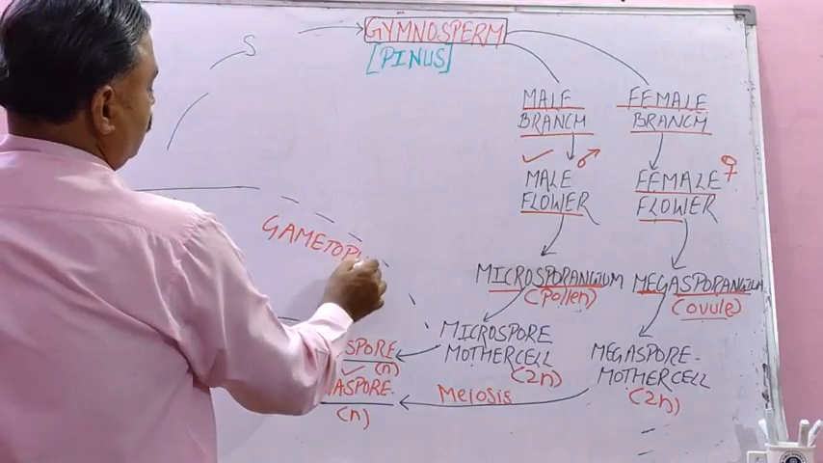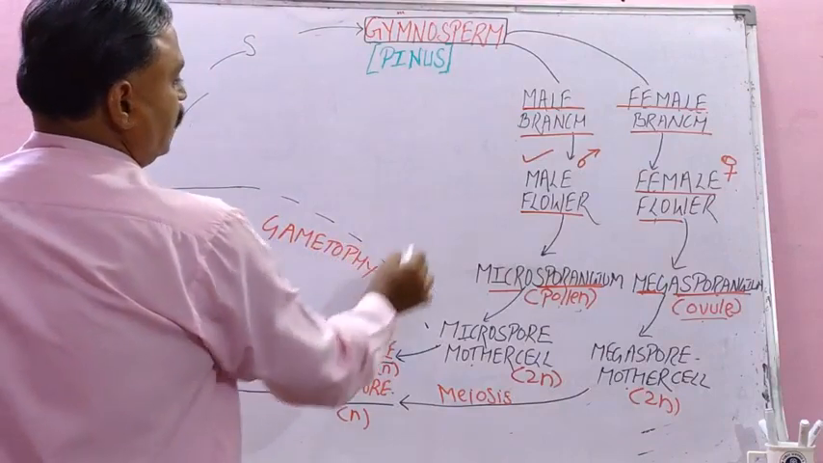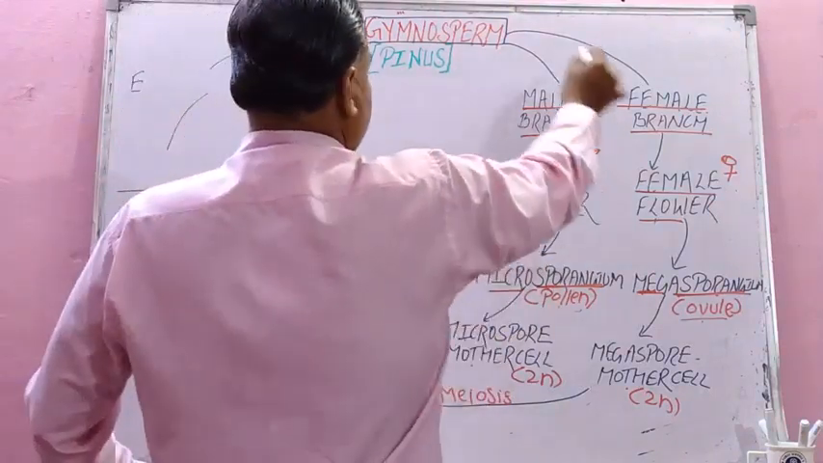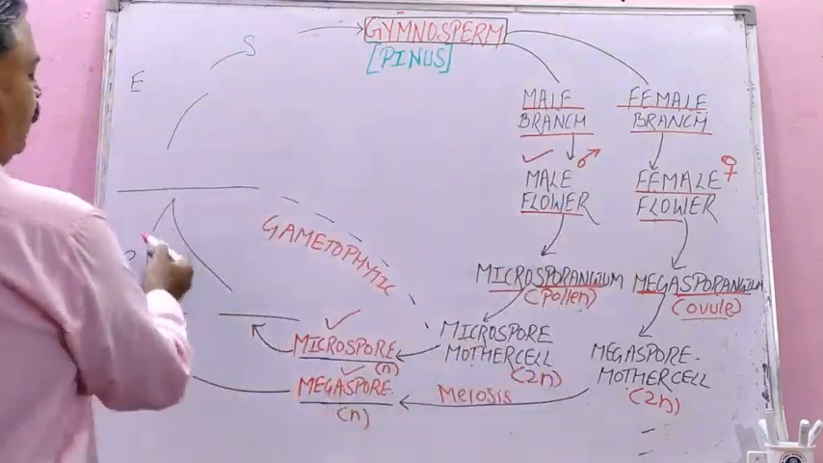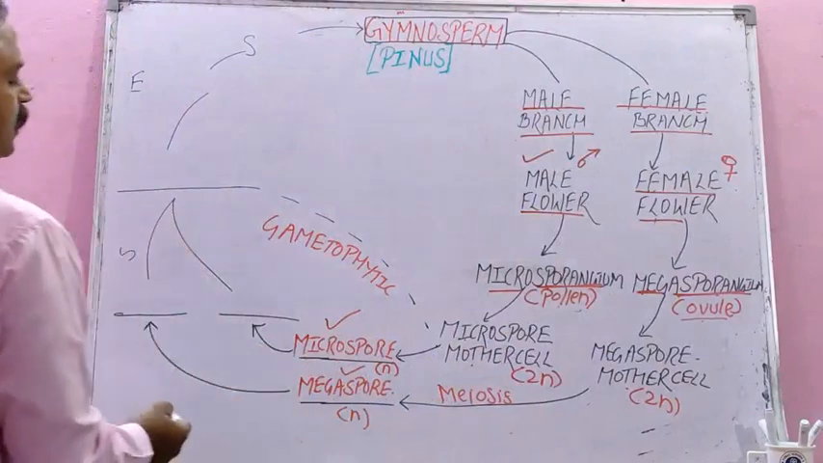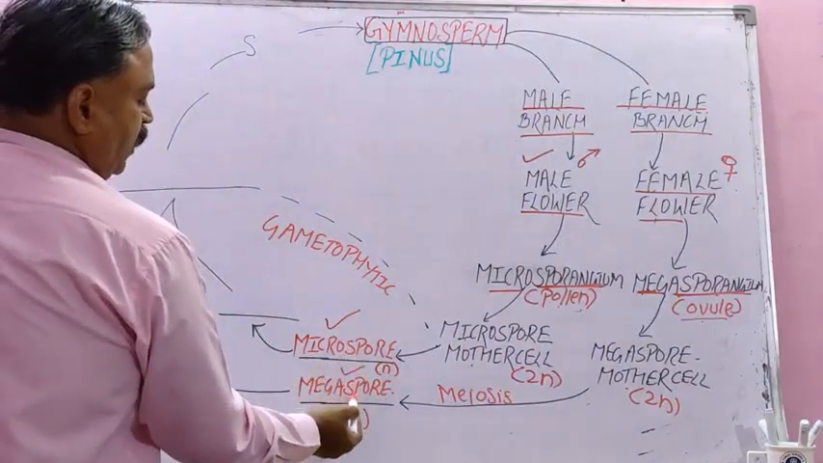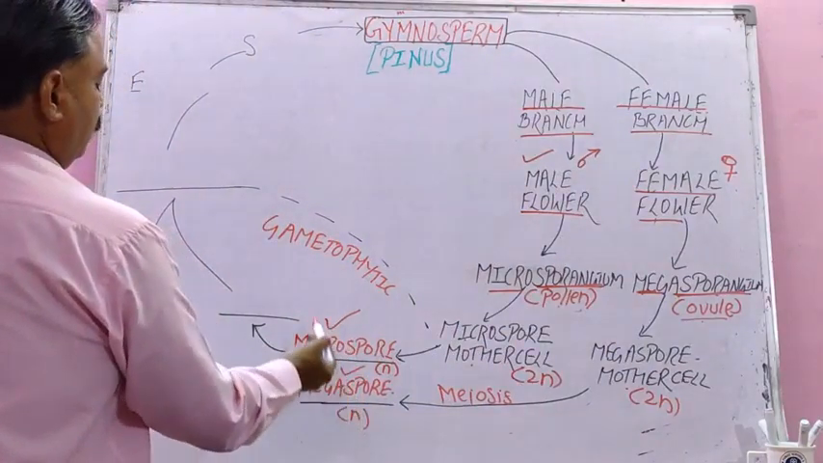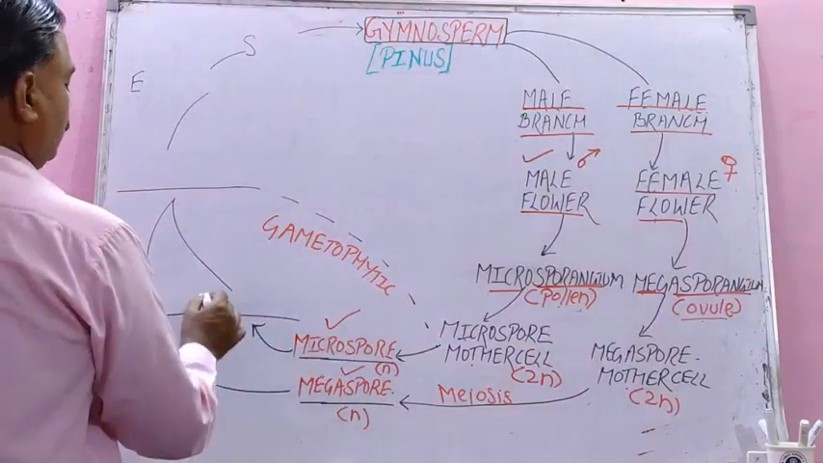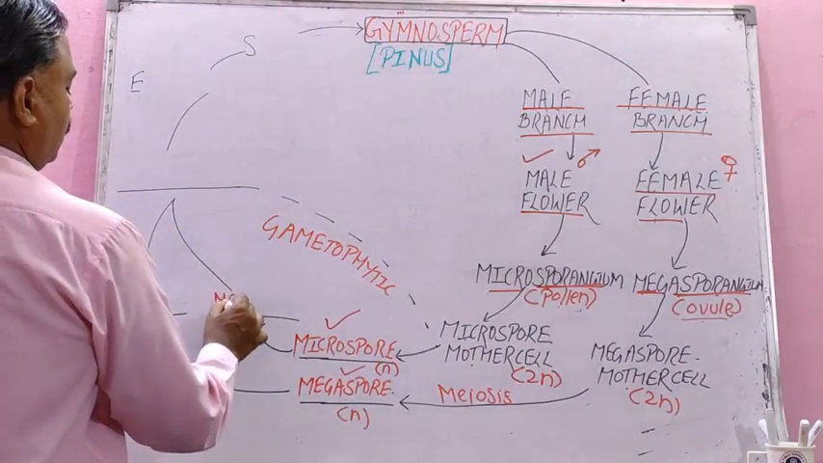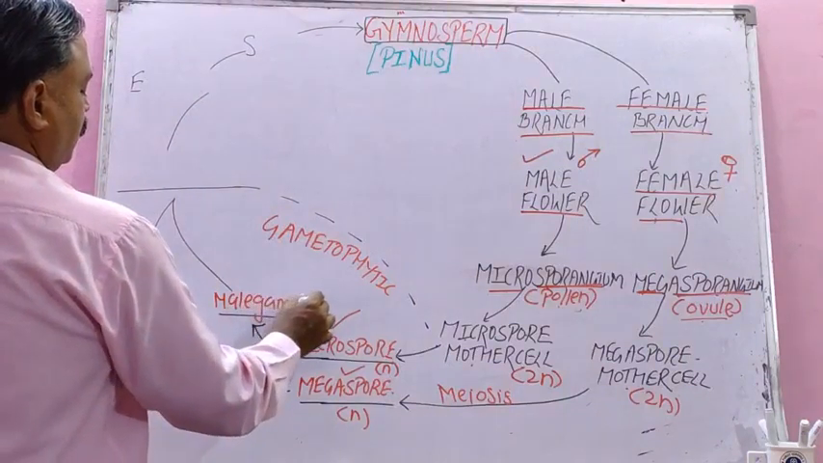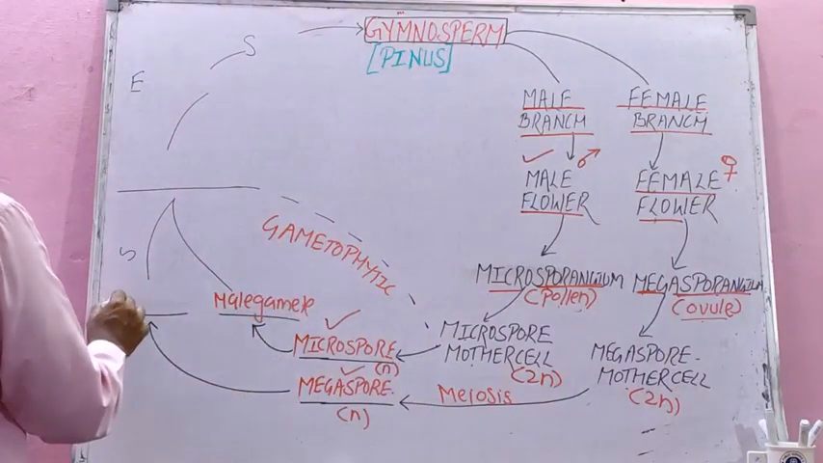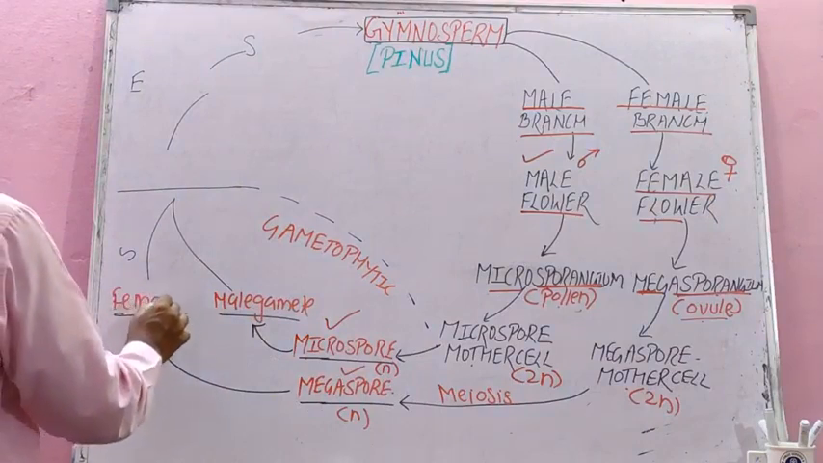Gametophytic. Student, I have used black marker for this area, that is your sporophytic. Now I will label here with red. That is your microspore and megaspore. Microspore will produce male gamete and megaspore will produce female gamete.